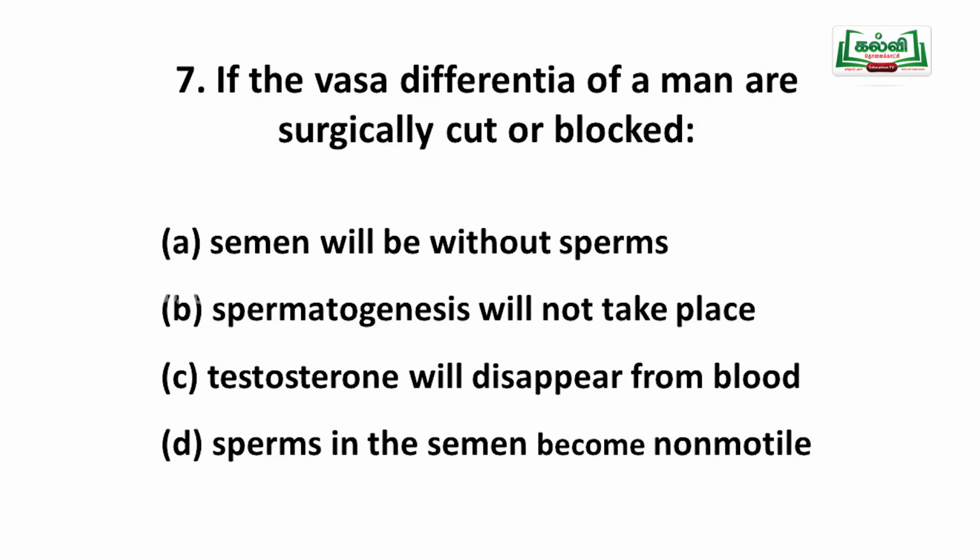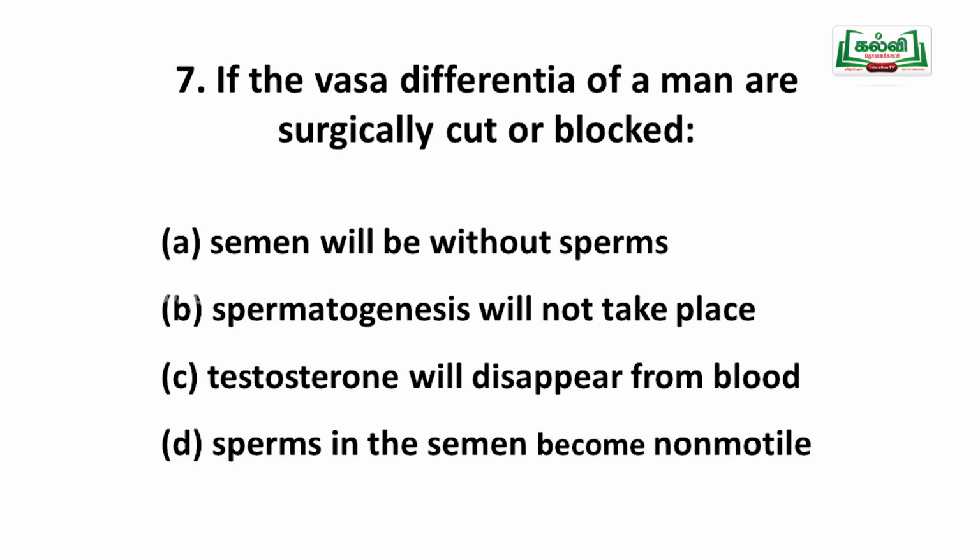The next one: if the vasa deferentia of a man are surgically cut or blocked, this is artificial male sterilization. We put a knot, or we block it.